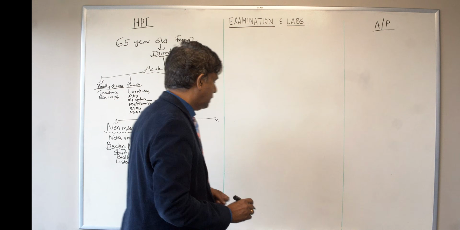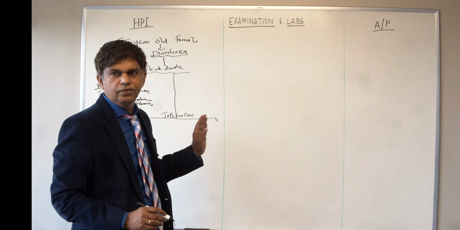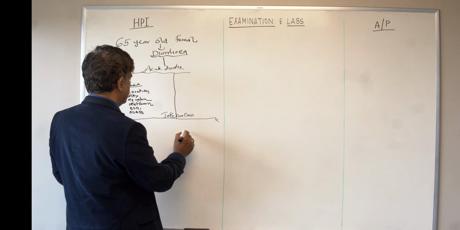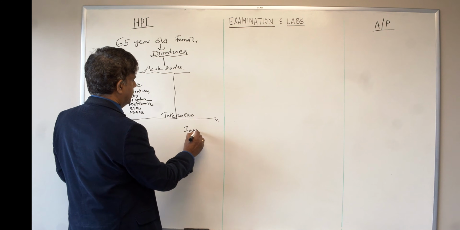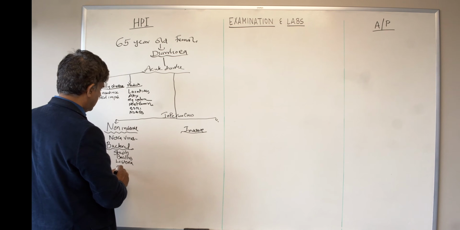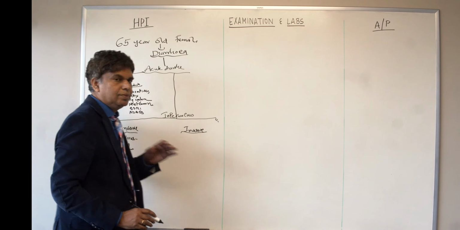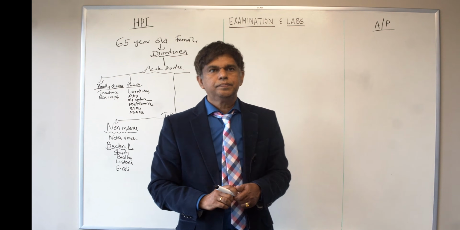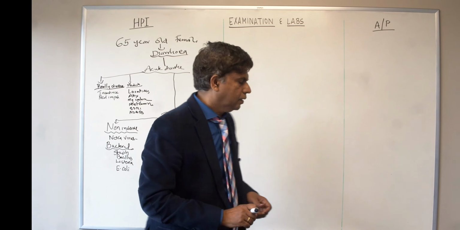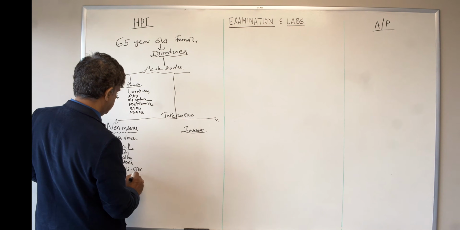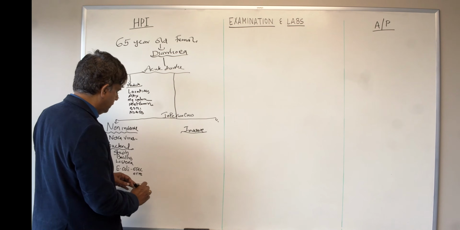Salmonella. Which category does Salmonella belong to? It's invasive. So I'll say invasive over here, right? Doctor, could we have E. coli also? Very good. Yes, E. coli. There are several classifications. Somebody tell me which type of E. coli causes invasive disease and which is non-invasive. Enterotoxigenic is non-invasive. Enteropathogenic is also non-invasive. So what is it called? ETEC, right? And what is the other one? Enteropathogenic. Okay, so those are the things.